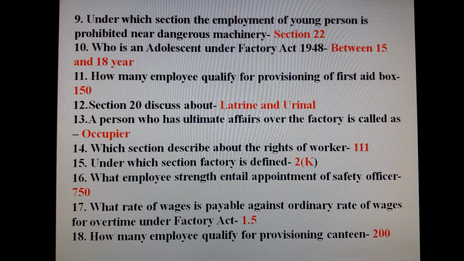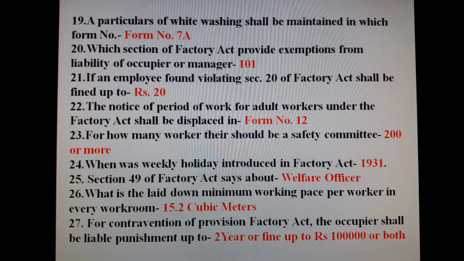750. What rate of wages is payable against ordinary rate of wages for overtime under Factory Act? 1.5. How many employees qualify for provisioning canteen? 200. Question number 19. A particulars of whitewashing shall be maintained in which form number? Form number 7A. Which section of Factory Act provide exemption from liability of occupier or manager?